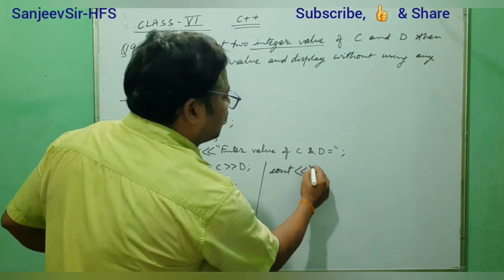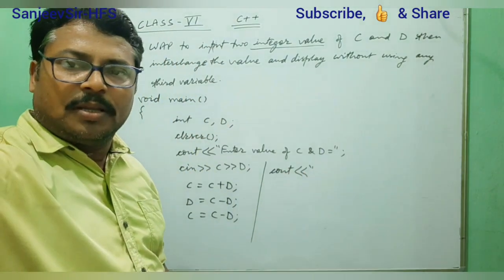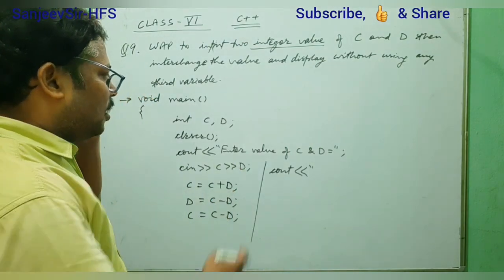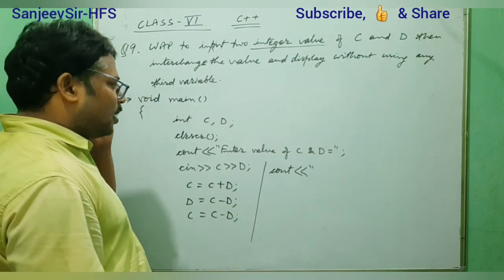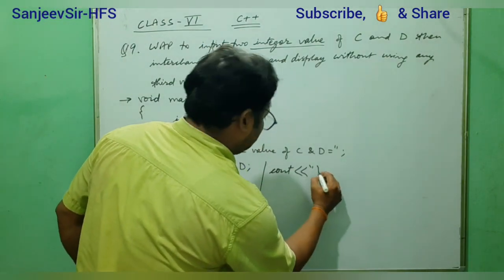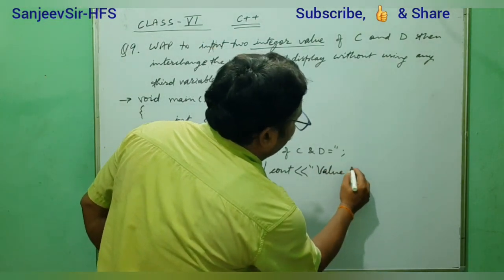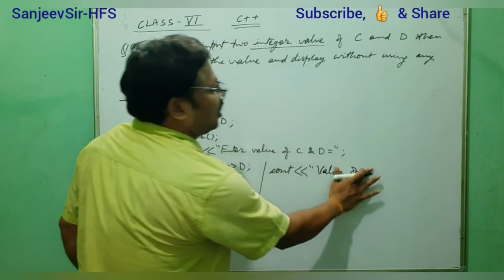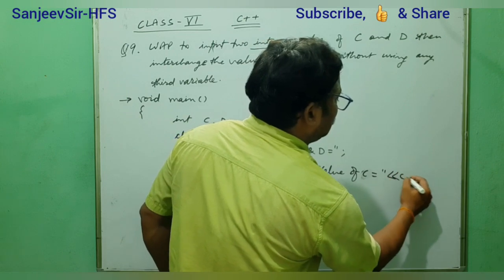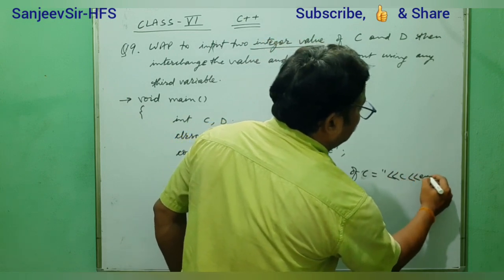So the changed value we will write, and in this way you will display the values of C and D. Okay, so we will write here value of C. So in 2 lines we can write C is equal to C, and here inner.